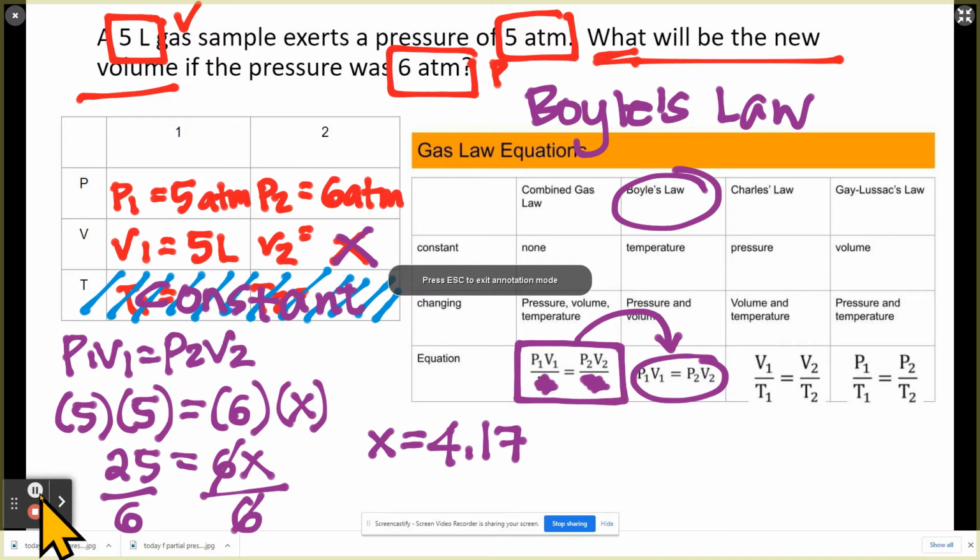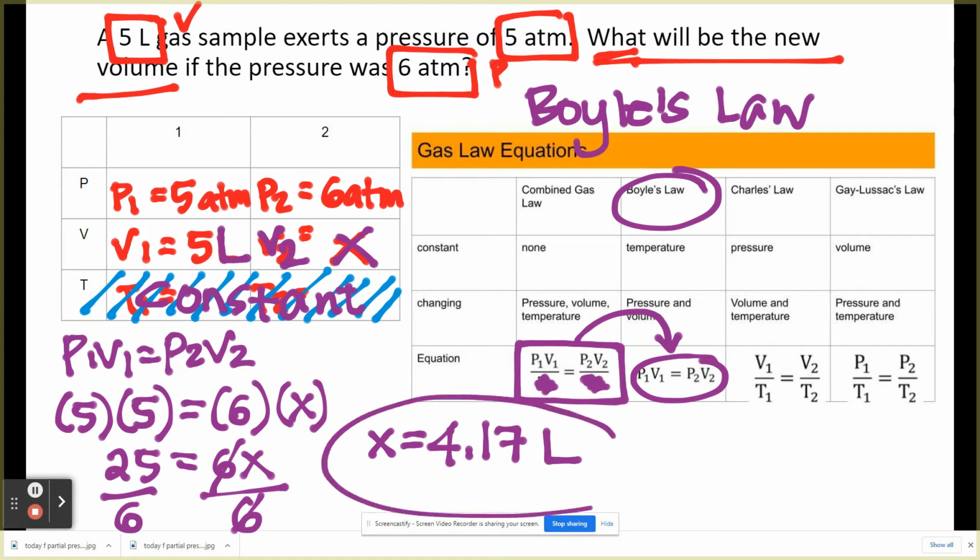So, like I was saying, look at this one right here. What will be the unit for 4.17? We're looking for V2, right? So you just look at the other side and see what the unit is there. It's L. Therefore, this is liters right there. See it? And that's how you solve it.